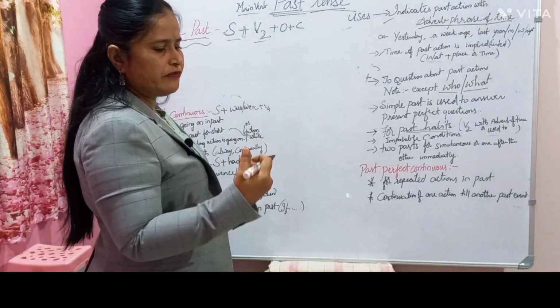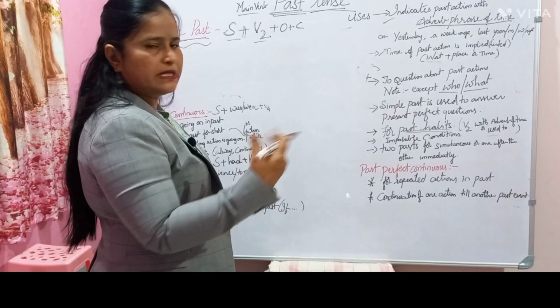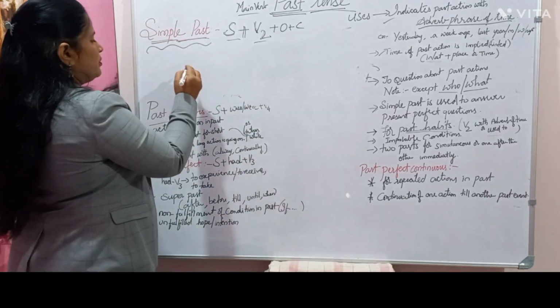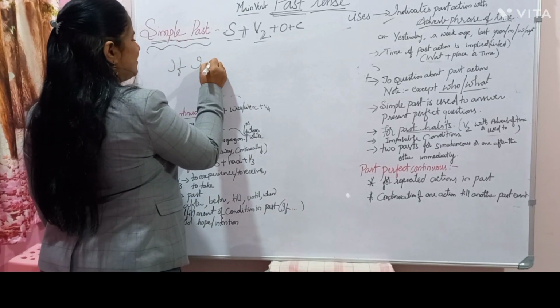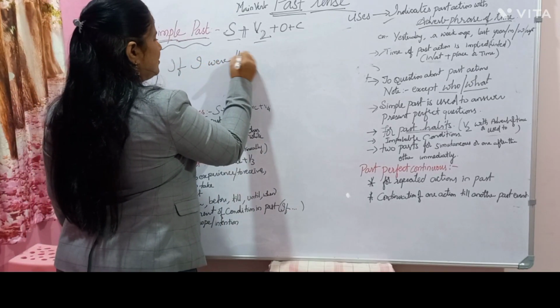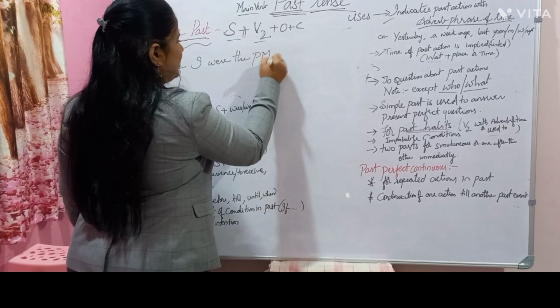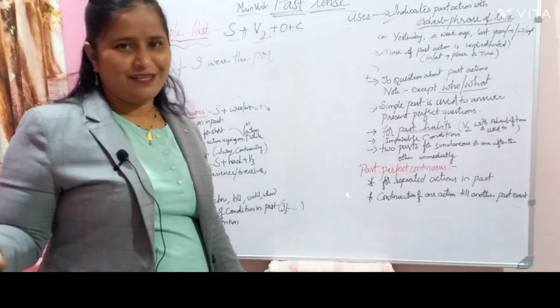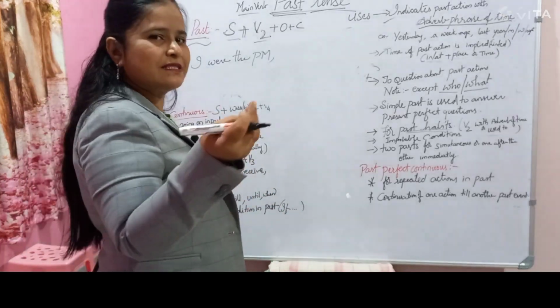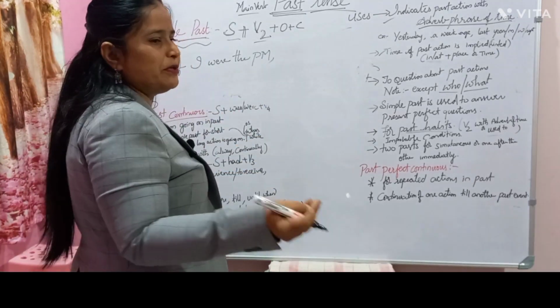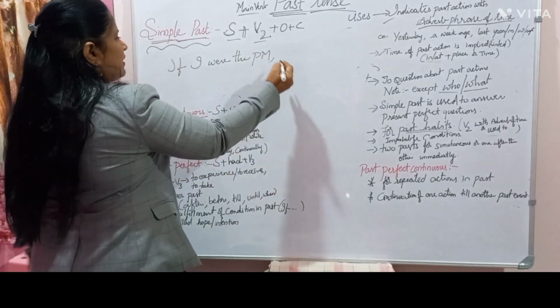So 50-50 chances, a certain percentage here and there. So the probability. So what do we say? If I were the PM, is there any chance? Is there any probability? Suppose, imagine there is some 10% chance of becoming PM one day. So if I were the PM, what would I do?